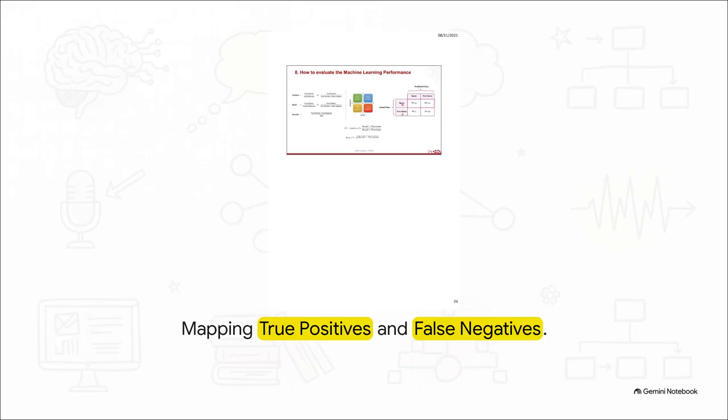Out of 65 actual spam emails, the model got 45 true positives, but it missed 20. Those are our false negatives. Out of 35 non-spam emails, it correctly identified 30 true negatives, but falsely flagged 5 as spam, our false positives. By mapping these exact real-world test results, we can mathematically derive our precision, recall, and that F1 score using the formulas you see here. It perfectly visualizes the AI's exact margin of error.